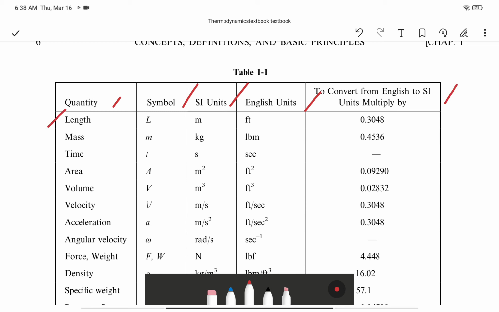So in length, we have meter, feet. In mass, we have kilogram, pound. Time, we have second, second. In area, we have meter square, feet square. In volume, we have cubic meter, cubic feet. In velocity, we have meter per second in SI, feet per second in the English system.